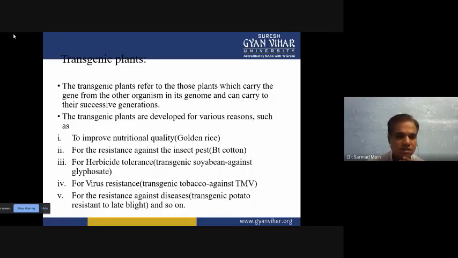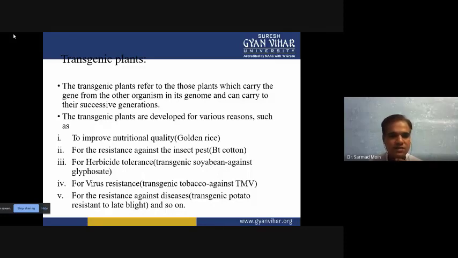Now what is there? Scientists prepare various types of herbicides. These herbicides can be spread using mechanical methods or manual methods, and when these herbicides are sprayed on the crop, the weeds will be cleared from the field. So when we spray these herbicides on the crops, what will happen? They are able to clean the weeds only, and the other useful crop will not be affected.